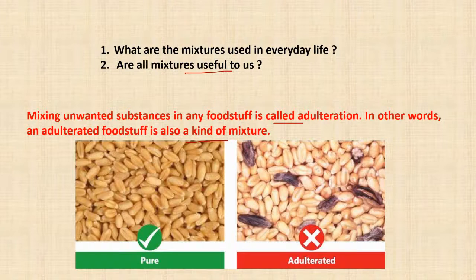Now on the screen we can see an image showing pure food grains and adulterated ones. Sometimes shopkeepers do this adulteration to gain profit. So we need to understand which food is adulterated and which is not. Over here we can see some food grains mixed with black grains, just to gain profit. This adulterated food is not good for our health and we should avoid eating it, and we should be able to identify it when we go to markets.